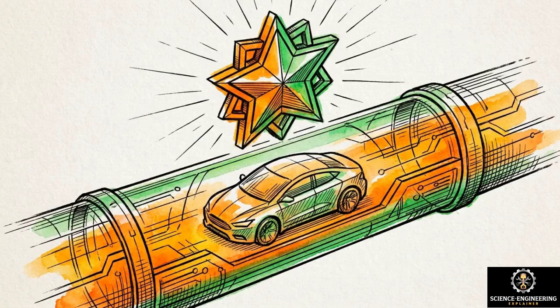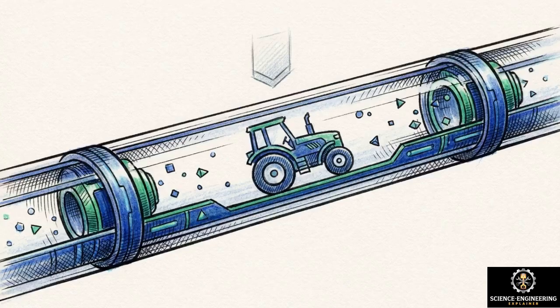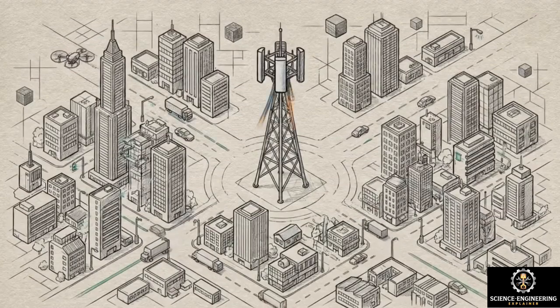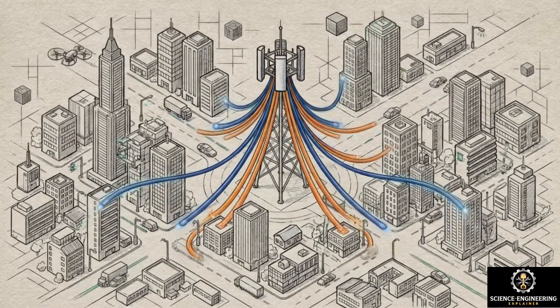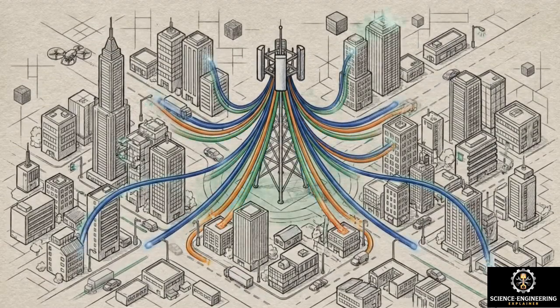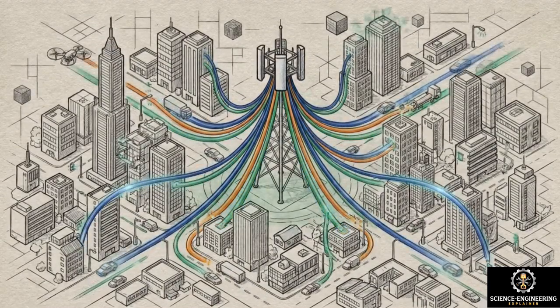One slice is given a high QCI to guarantee sub-millisecond latency for autonomous cars, while an adjacent slice receives a lower QCI to maximize efficiency for agricultural sensors. This service-based architecture takes a single physical deployment of antennas and servers and allows it to operate as dozens of bespoke, highly specialized networks simultaneously.